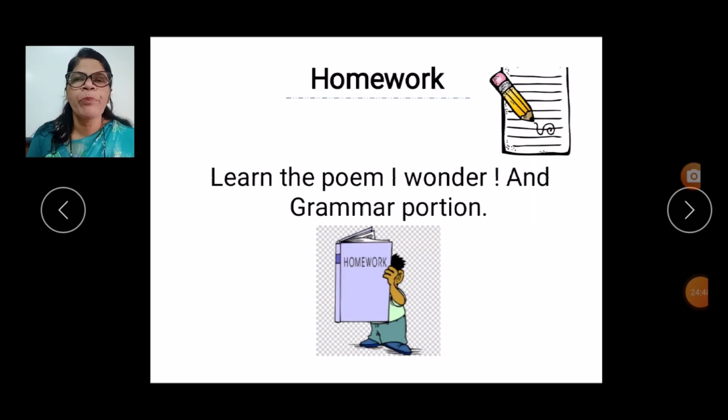Grammar portion and the poem. So there's homework for you, children. Learn the poem I Wonder and the grammar portion.